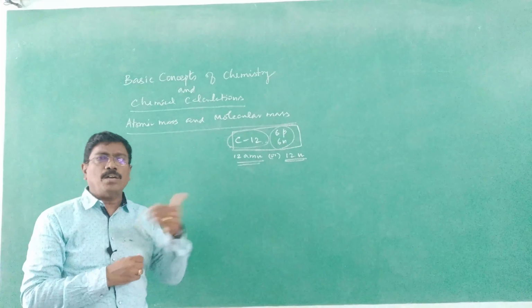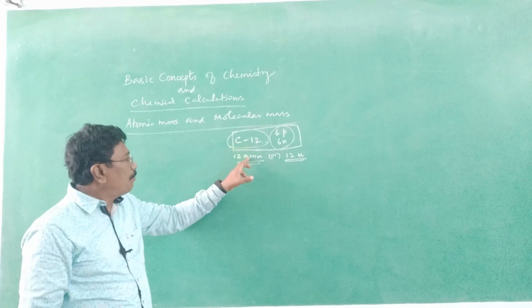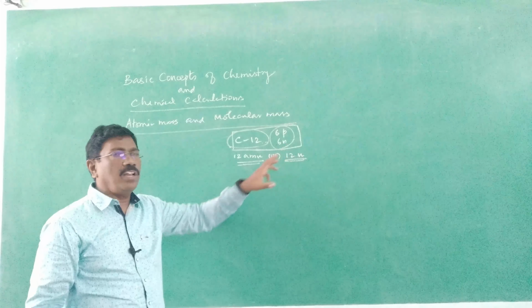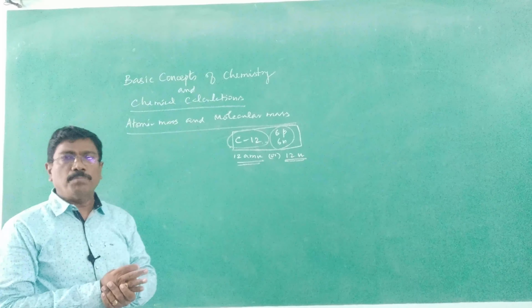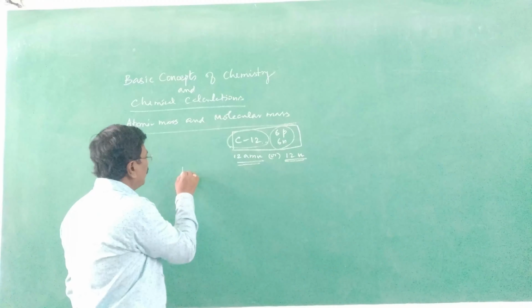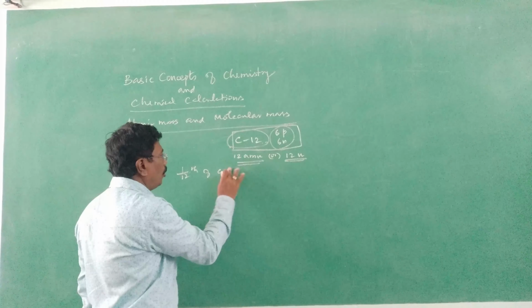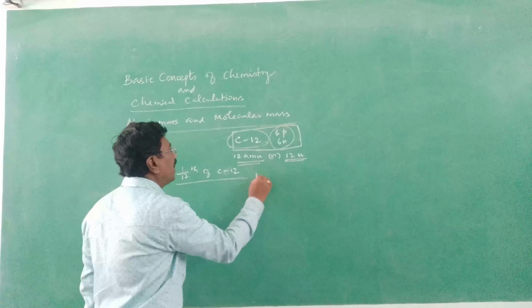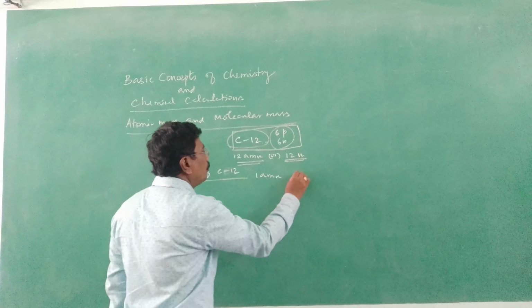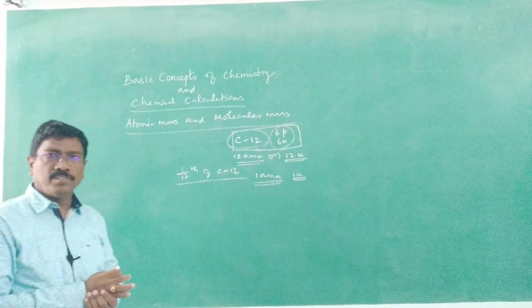We are deriving atomic mass from carbon 12. If it is 12 AMU, when it is divided by 12, 1/12 of carbon 12, what will be its mass? 1 AMU, 1 U. So that is considered as a base.